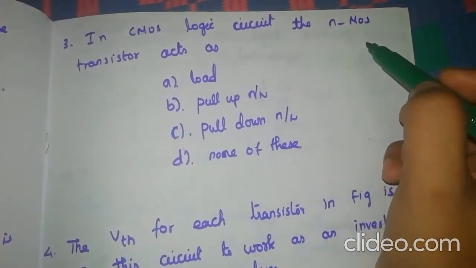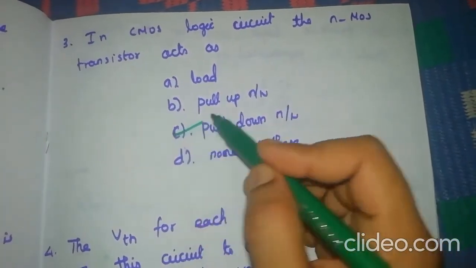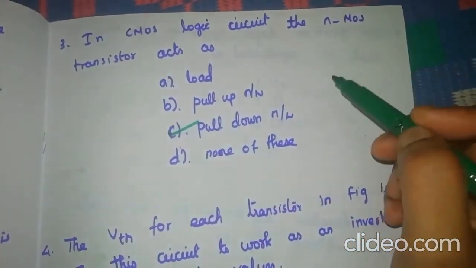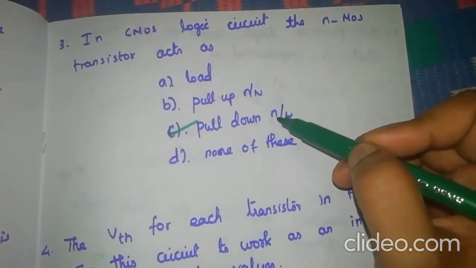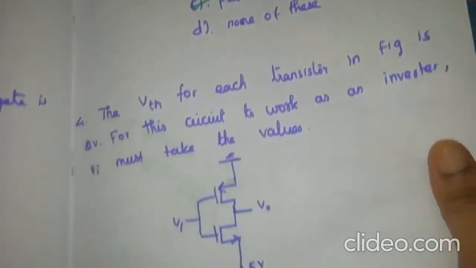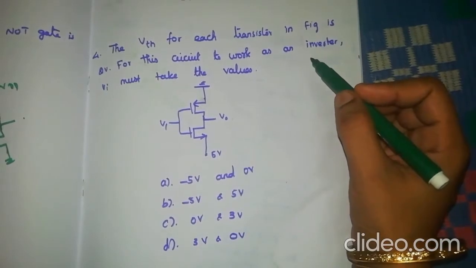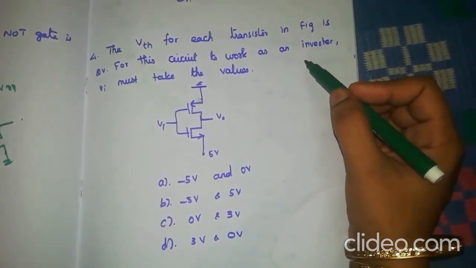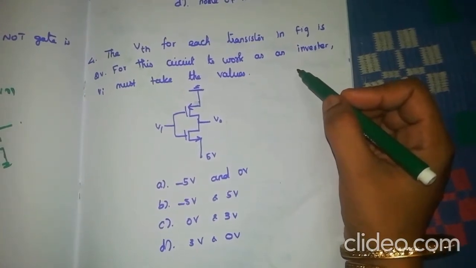In a CMOS logic circuit, the NMOS transistor acts as a pull-down network because this NMOS provides a strong logic 0. So this is called the pull-down network in a CMOS logic circuit. Next question. The threshold voltage for each transistor in the figure is 2 volt. For this circuit to work as an inverter, Vi must take the values of.